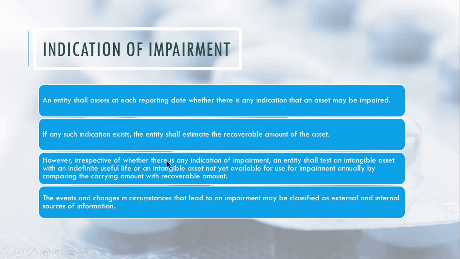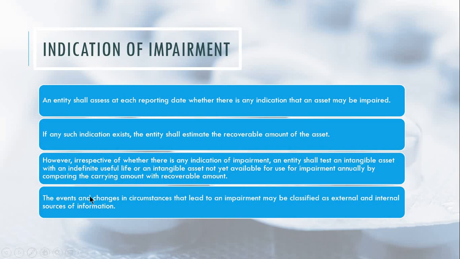However, irrespective of whether there is any indication of impairment, an entity shall test an intangible asset with an indefinite useful life or an intangible asset not yet available for use for impairment annually by comparing the carrying amount with the recoverable amount. Our assets could be tangible or intangible. In the case of intangible asset, even without an indication of impairment, there should be regular annual testing of impairment. Annually, or every year.